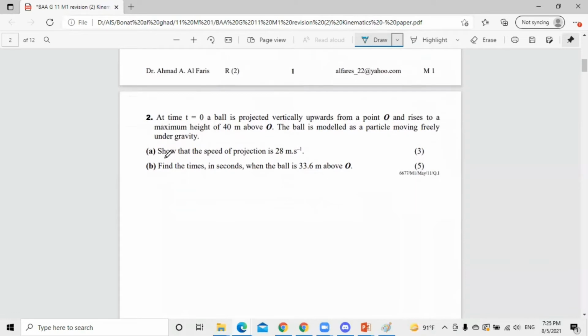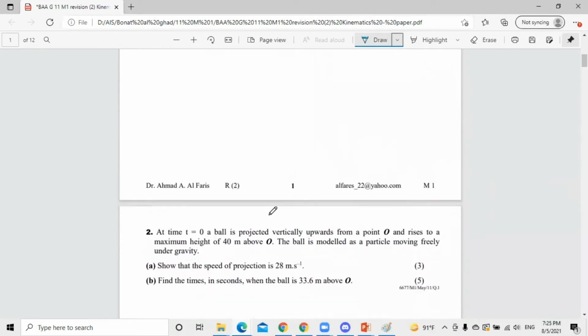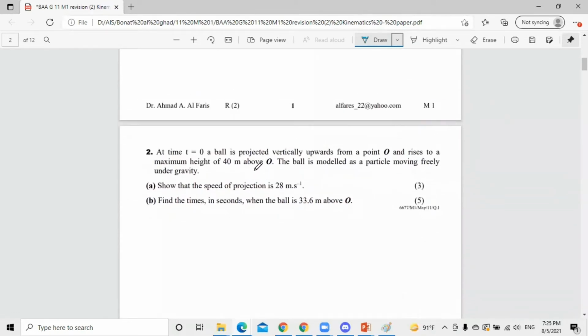As you can see, the second question has approximately the same ideas. At the time t equals 0, the ball is projected vertically upwards from the point O, not A, and rises to the maximum height of 40. Now you are going to see about the same values.